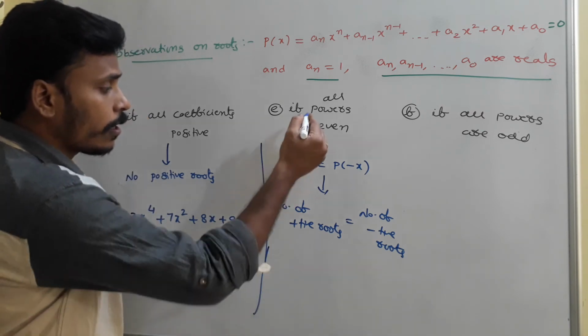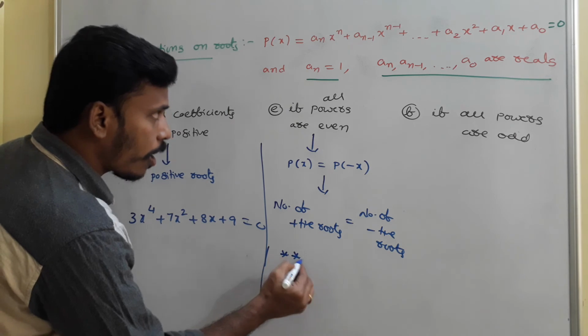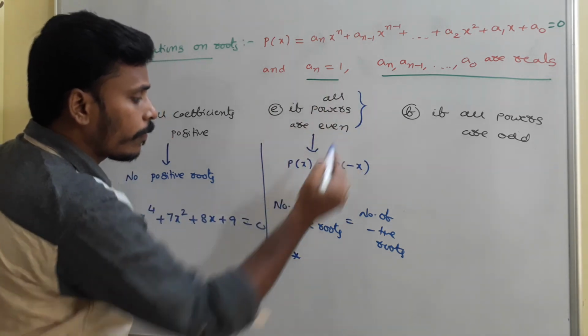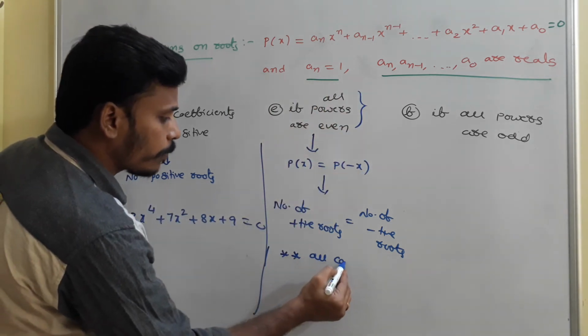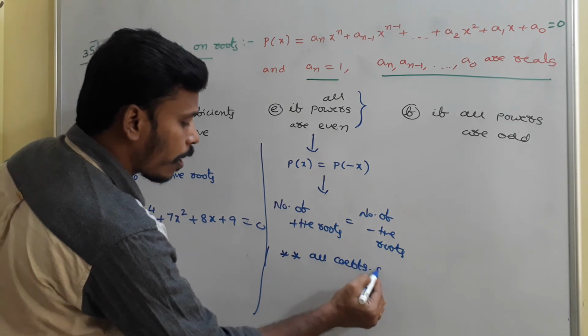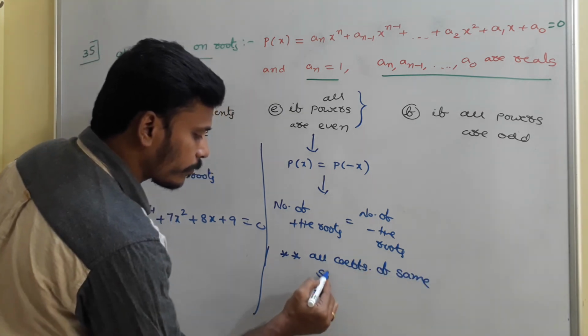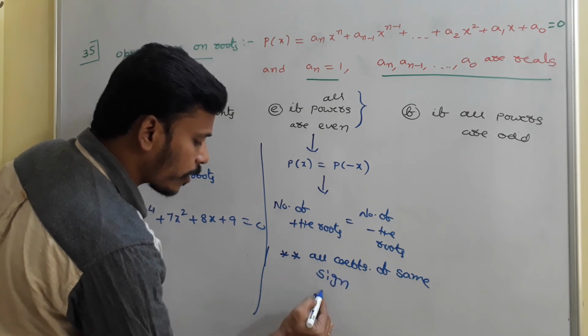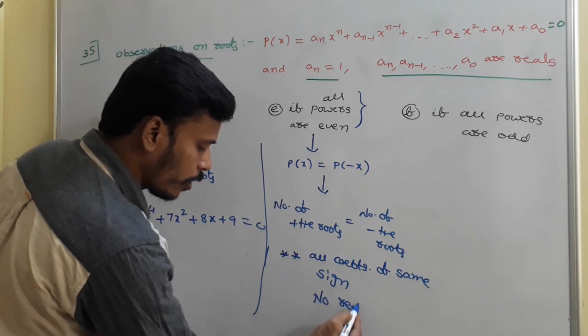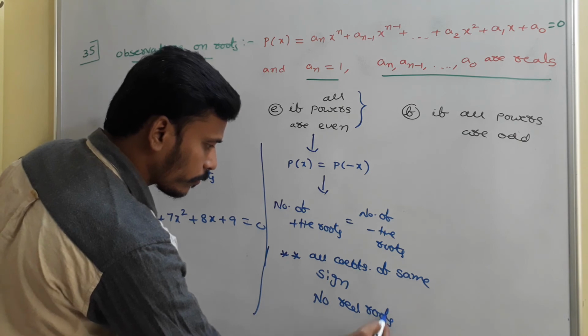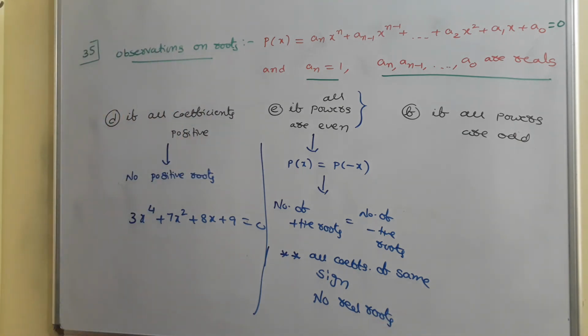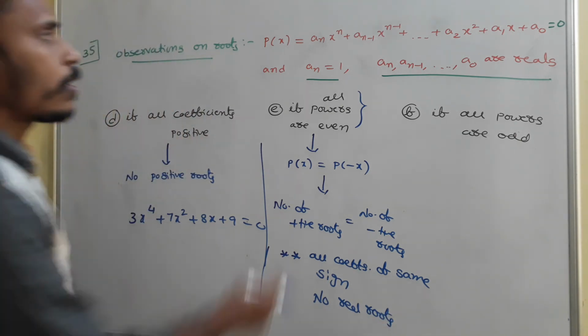And here you need to note one more thing. If all powers are even and all coefficients are of the same sign, then it indicates no real roots. Why? Because all the powers are even.